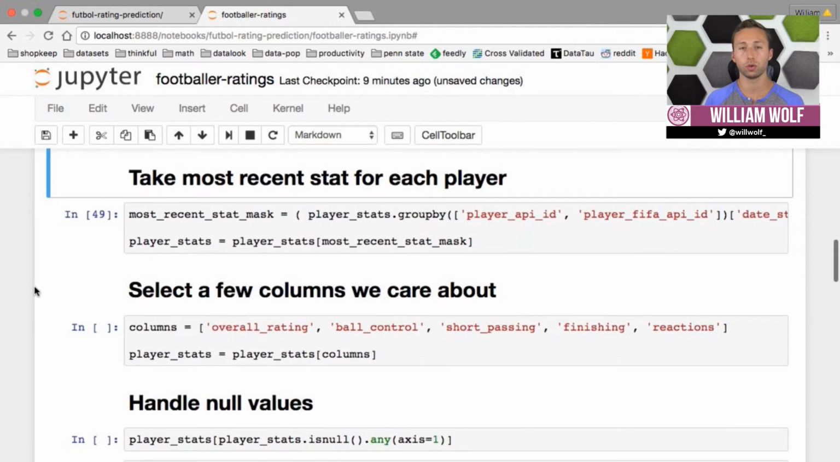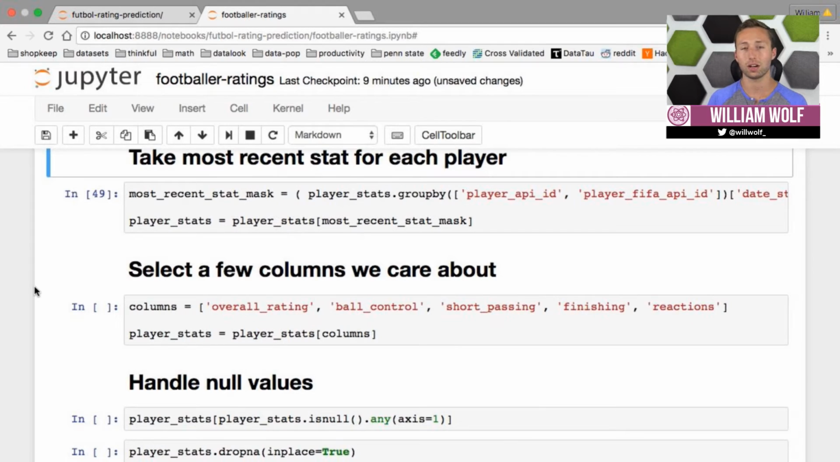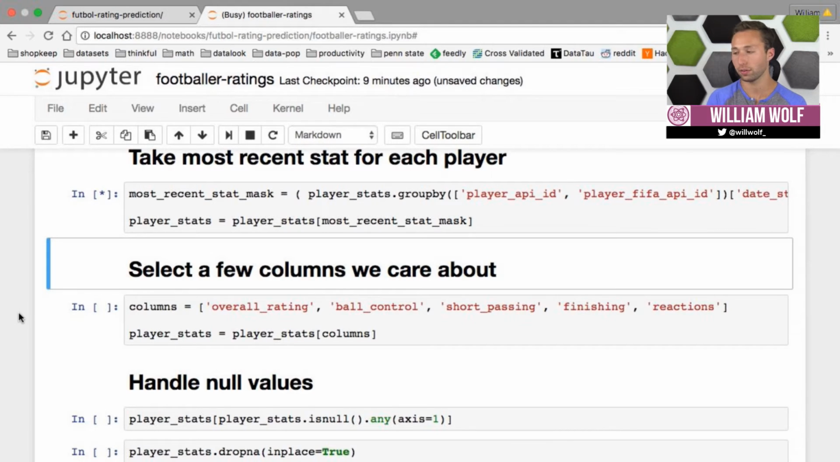So the first thing we'll do is just take the most recent date on which that player was given stats for each player. We'll group by those two unique identifiers, player API ID and player FIFA API ID, our composite key, and apply that Boolean mask to our data frame.